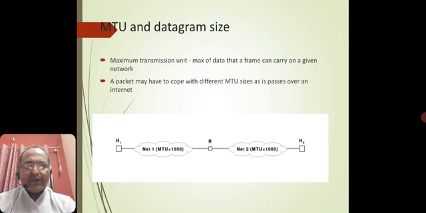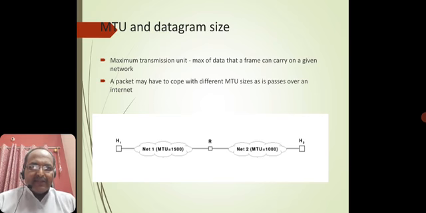Next is MTU and datagram sizes. Maximum transmission unit, we call it MTU. The MTU is the maximum amount of data that a frame can carry on a given network, which is of course in the form of isolation. That isolation does not play an important role provided that the MTU data is carried.